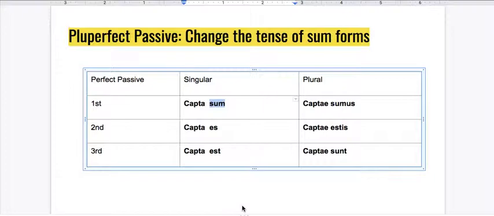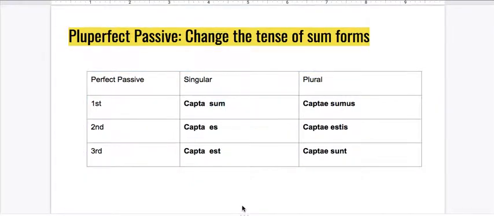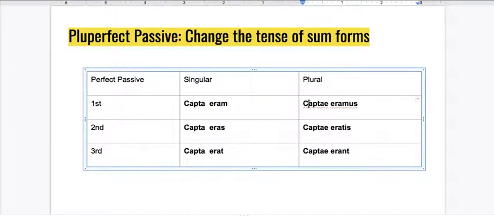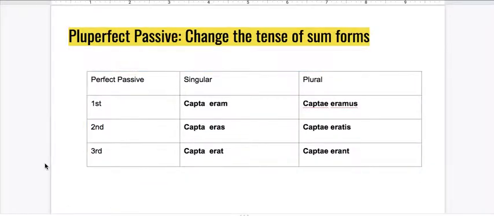And that's what the pluperfect is, right? It's the farthest event in the past, something that happened before a perfect or imperfect tense action. So there they are, right? Same thing. You go to the fourth principal part. It could be captus, or capti, capta. But instead of sum, es, est, we add eram, eras, erat, eramus, eratis, erant. Okay?